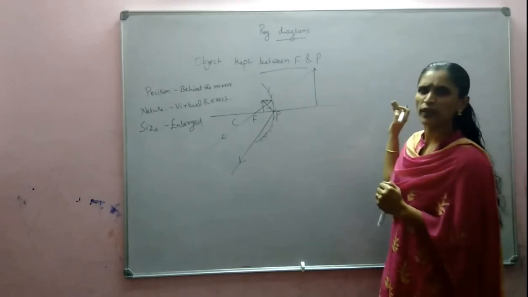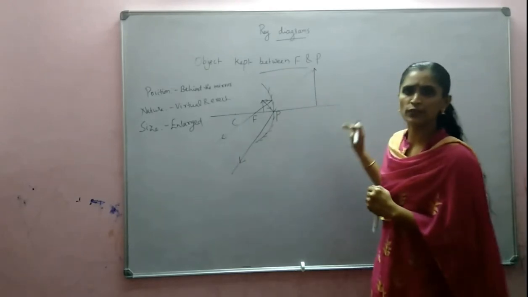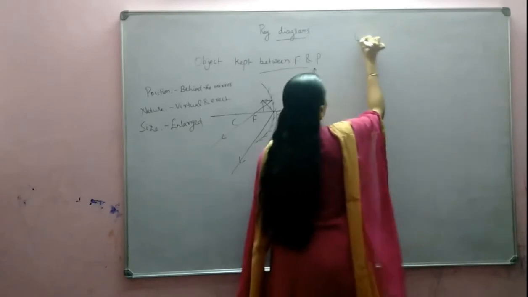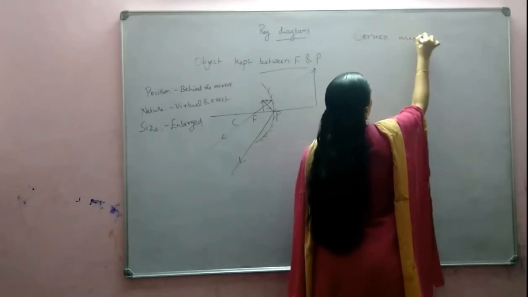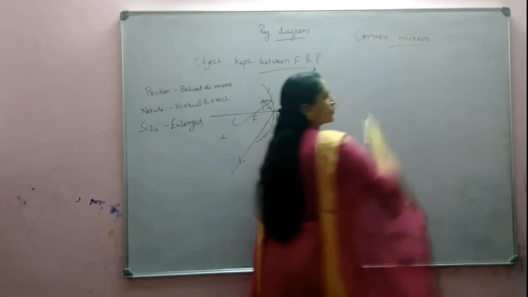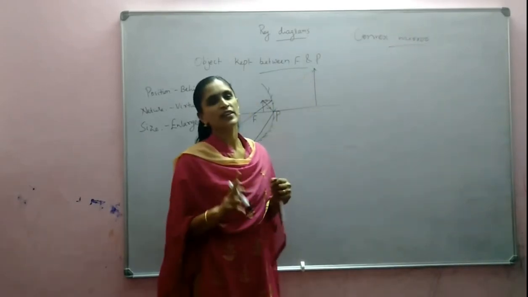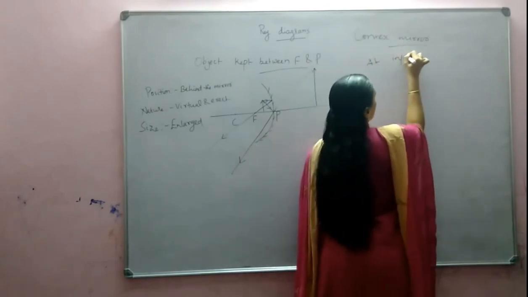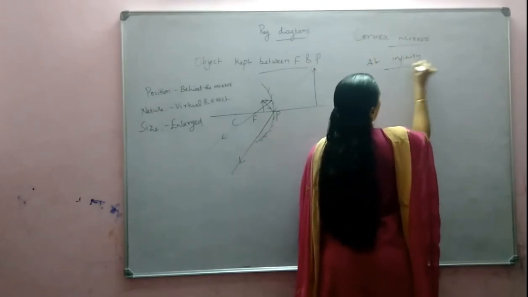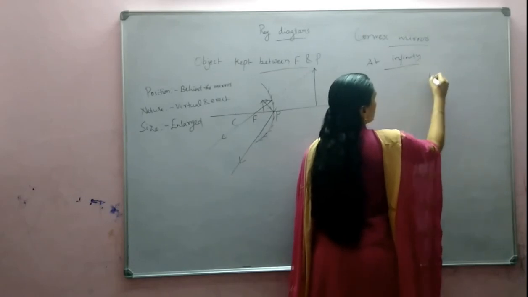Now we'll see two cases are there for convex mirror also. That also we'll discuss here only. So for convex mirror, it is very simple, not this many cases, only two cases. First case, when the object is at infinity. When the object is at infinity, what will happen?